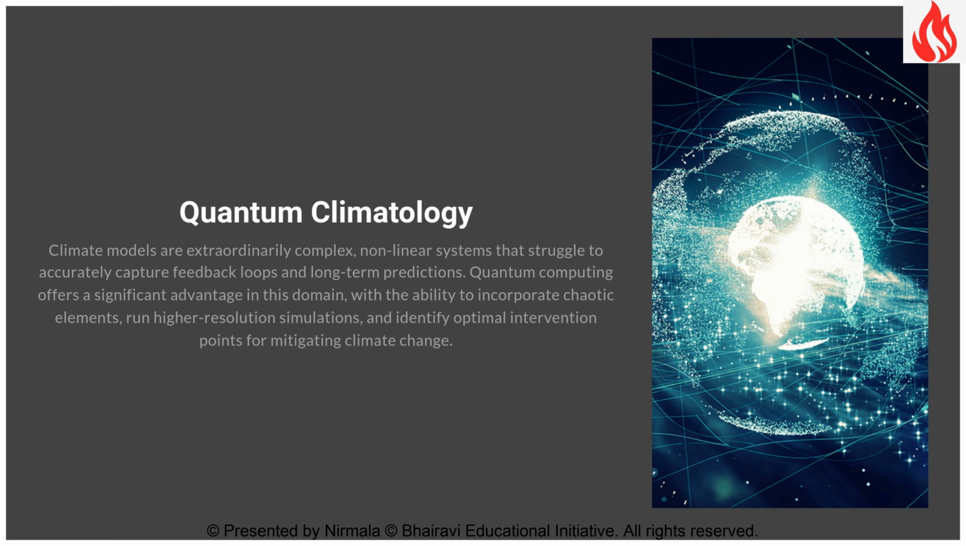Addressing climate change requires understanding extraordinarily complex systems. Quantum computing offers hope for more accurate climate models that incorporate feedback loops and chaotic elements that defeat classical simulations. These enhanced models could pinpoint the most effective interventions for mitigating climate impacts, potentially saving trillions in misdirected efforts.